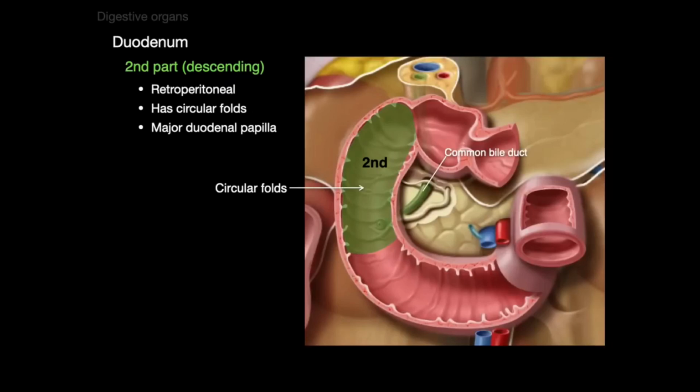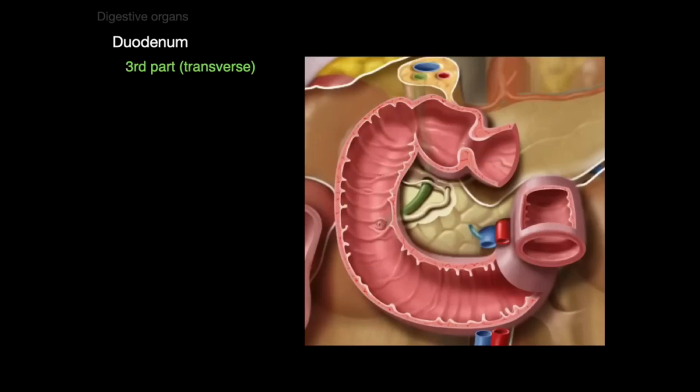And that's also where the common bile duct and the pancreatic duct form wonder twin powers to make the major duodenal papilla, and that's how you get bile and pancreatic enzymes into the second part of the duodenum. At the end of the second part of the duodenum, we have the beginning of the horizontal or third part. That's the separation of the embryonic foregut from midgut.